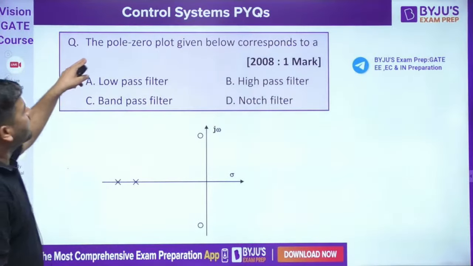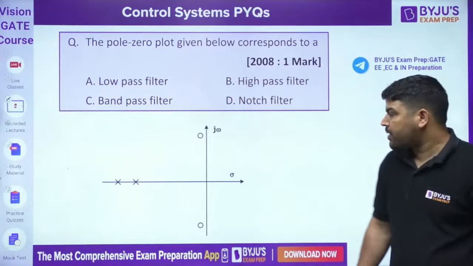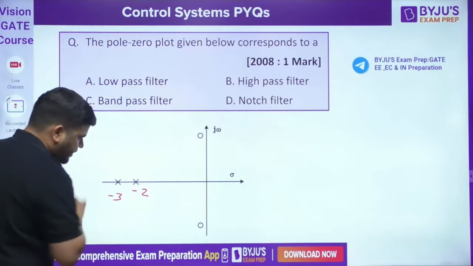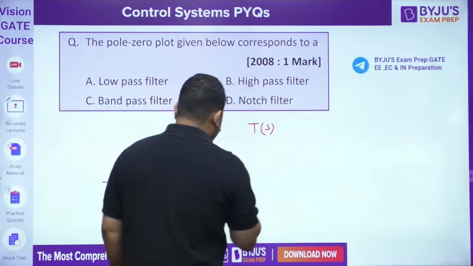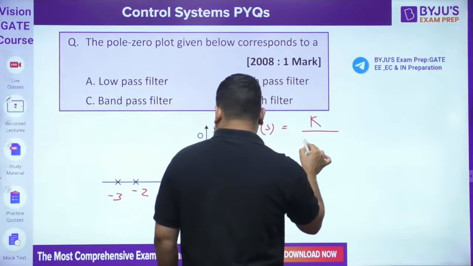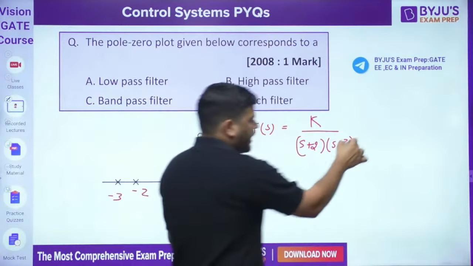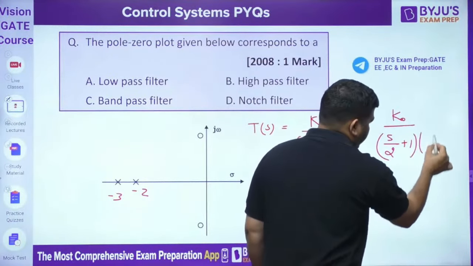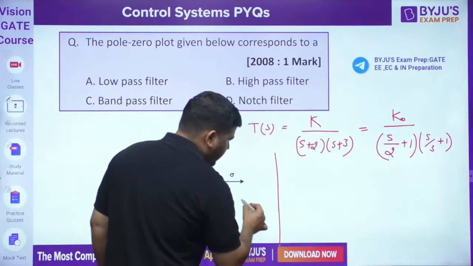Let's come to this question. The pole-zero plot given below corresponds to which filter? Now let's give them some numbers. Let's say this is -2, this is -3. It means the transfer function whose pole-zero plot is given will look like this: K divided by (s plus 2) into (s plus 3). You can also write it like this: some constant K naught divided by (s/2 plus 1) into (s/3 plus 1).